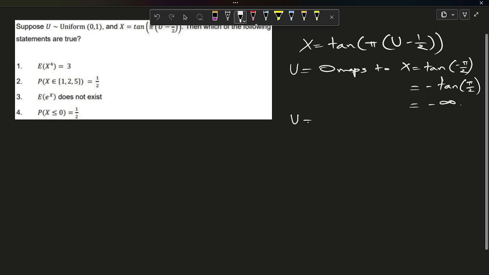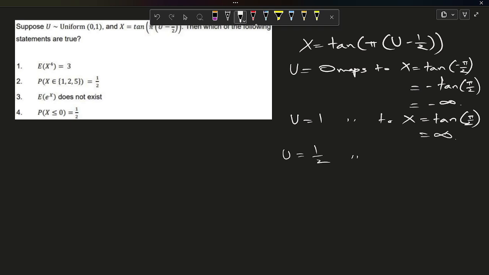And U equals 1 maps to X equals tan pi by 2, so our X is going to infinity.